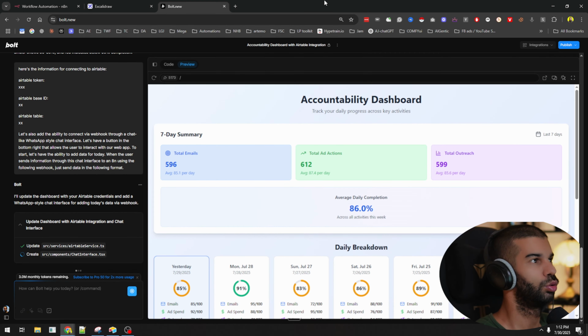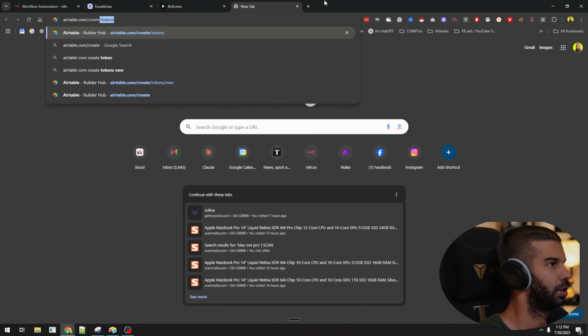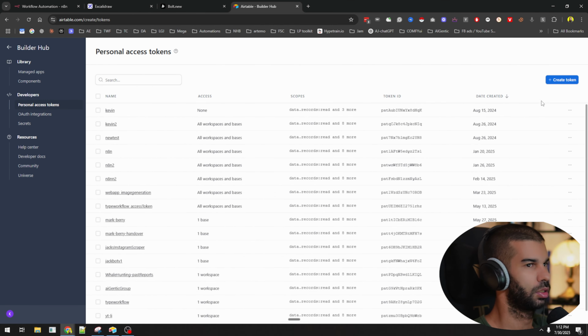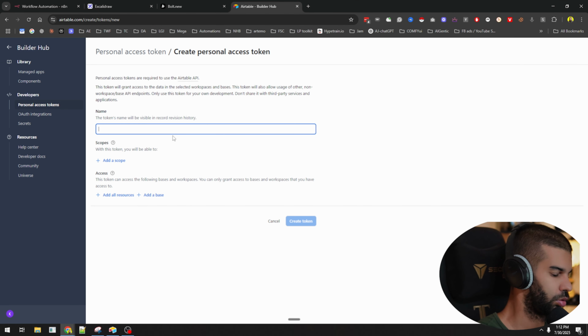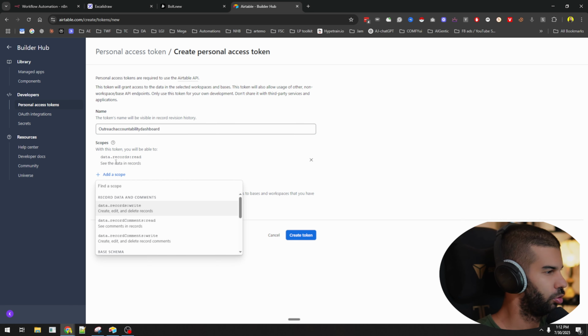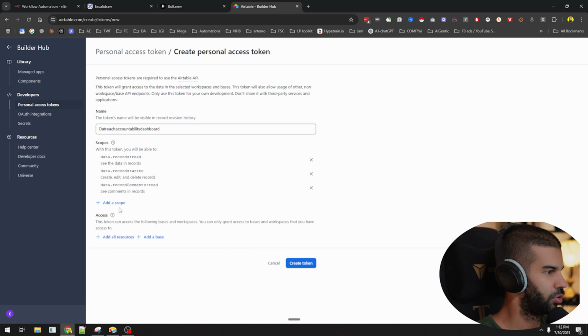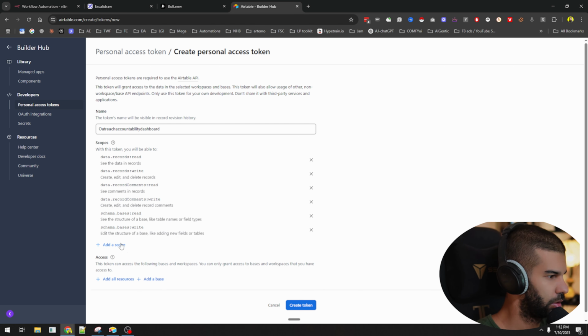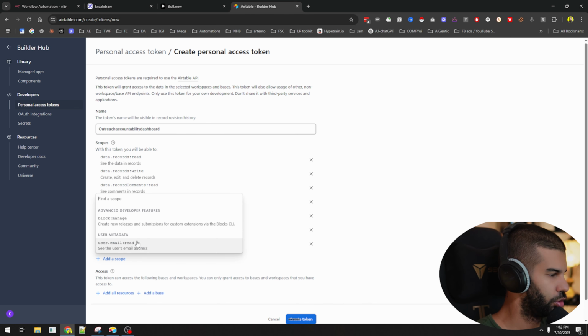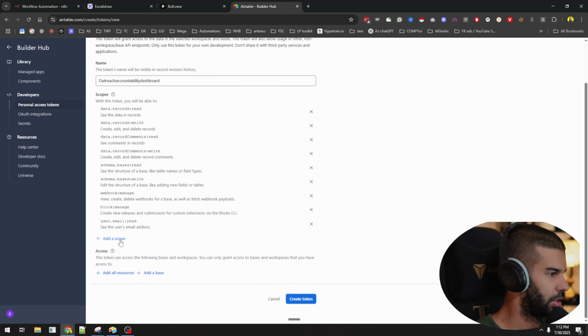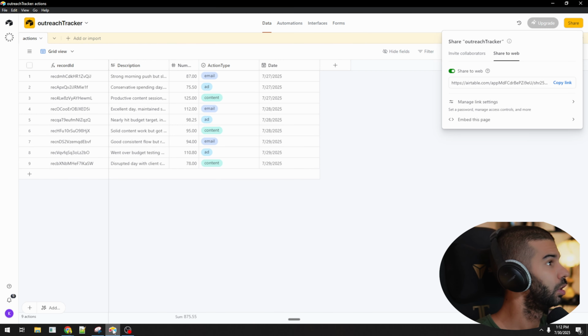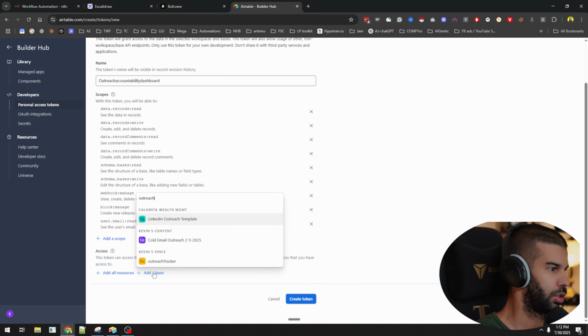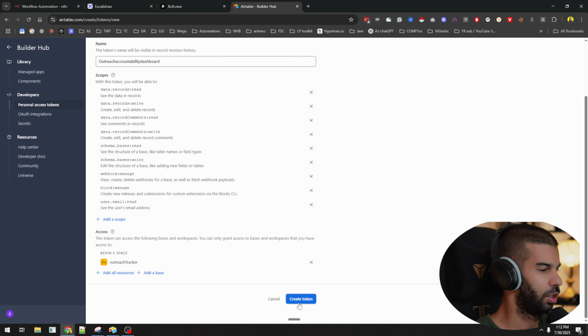So in the meantime, let's go to Airtable. I'm going to create a token. airtable.com/create/tokens. And over here, you just hit create token. So I'm just going to say this is accountability or outreach accountability dashboard. I'm going to give it the scope. So we have read, we have write, we have comment reads, which I mean are not really necessary, I would say, but let's just ensure we're covering our bases. And here I'm just going to add the base, which is the outreach tracker. So here I'll just choose outreach tracker right there. I'm going to create a token, and I'm going to save that off screen for now.